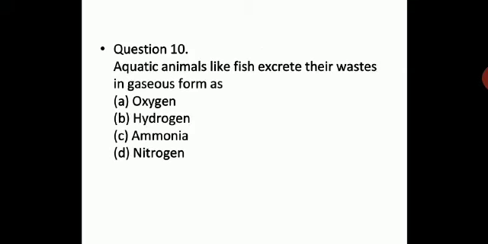You all know. Question number 10. Aquatic animals like fish excrete their waste in gaseous form. As you all know, every living organism excretes, and the excretory products are different because every animal has a different food habit. So excretory product will be different. Let us see for fish, is it oxygen gas, hydrogen gas, ammonia or nitrogen? You all know it's ammonia gas given out in water, that is excreted out.